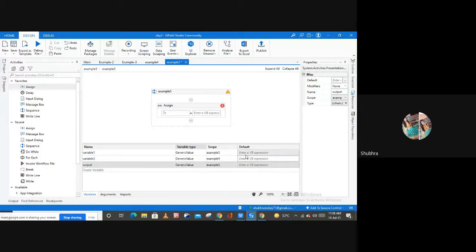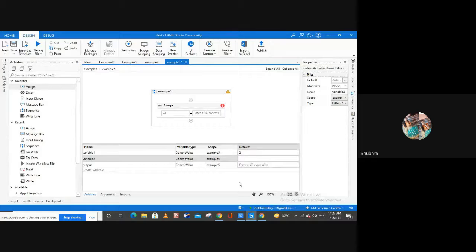Now here I'm going to assign the default values instead of using an input dialog box. I'm simply going to assign some values here in the default field, right? It will save some time for us. So right here I have assigned 2. 2 means this is an integer value, right? Because 2 is a number, so this is an integer value.